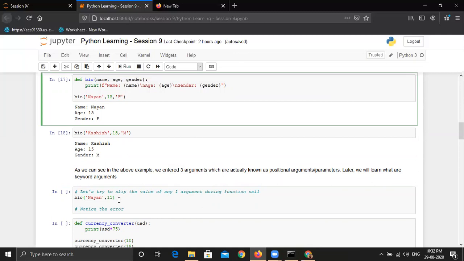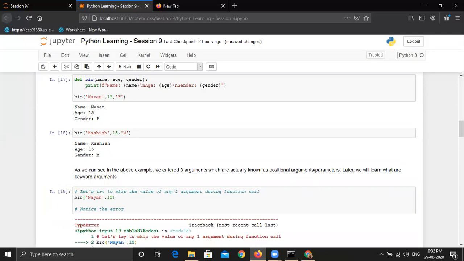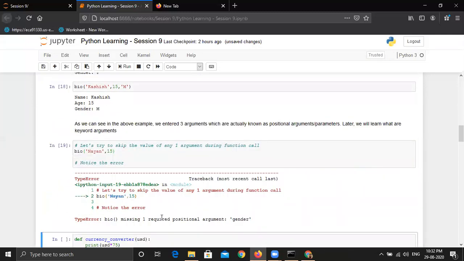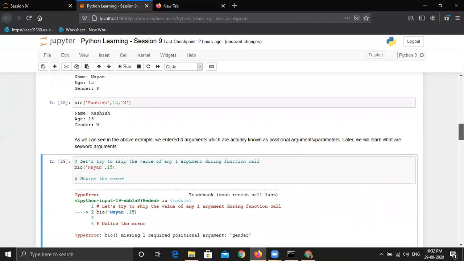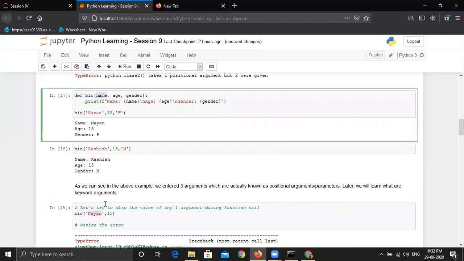If I just put a comma and then a blank, then it will work. But we are not even giving a comma in this case. So here it will give the error that bio is missing one required positional argument, which is gender, because it is assuming that the first value, name, is going to name, the second value, 15, is going to age, and finally it has not found any value for gender.